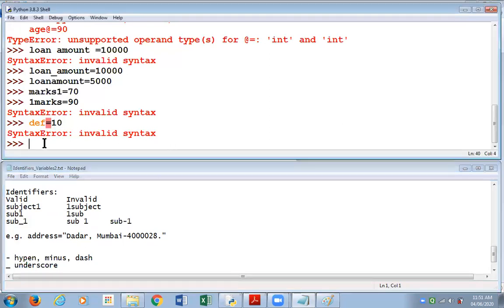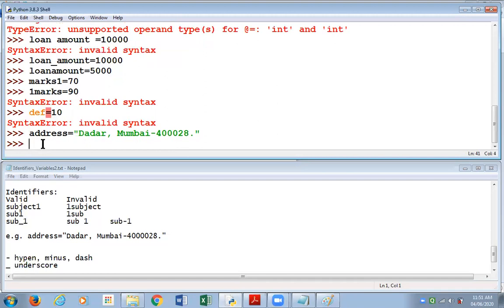So in my IDE now, another example that I'm typing relates to that variable example: address equal to, in double quotes, I'm typing the other, comma, Mumbai hyphen 400028 full stop. And as you see, we don't get an error. I remind you over here that the rule that you should not use any special character other than underscore applies to this variable name or identifier, it doesn't apply to the string.